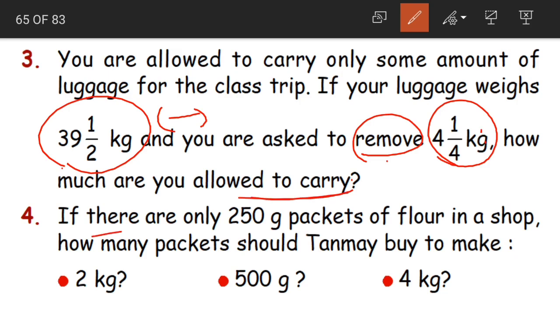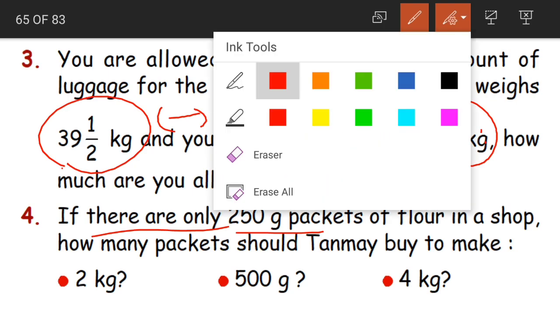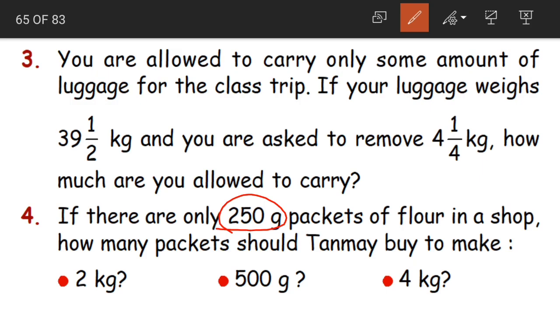Yes. Question 4. If there are only 250 grams of flour in a shop, how many packets should Tanmay buy? There are only 250 grams. So to buy 2 kgs of flour, how many 250 gram packets should Tanmay buy? How do we do that?